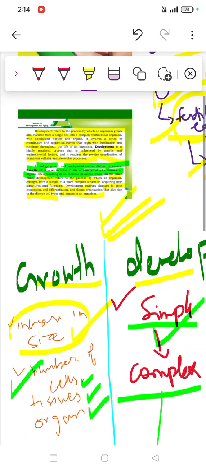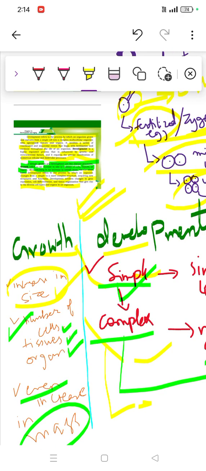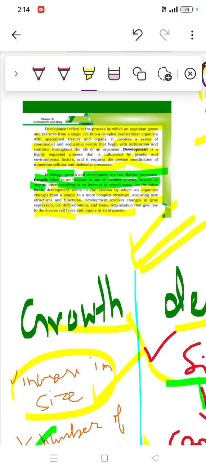So this means there will be so many changes, because a body is turning from a single cell to a complex structure, like from unicellular to multicellular. We'll see so many advancements in the body, so many functions, through changes in gene expression or differentiation. Tissue organization will also change. We have studied the cellular structure: cells combined form tissue, tissues combined form an organ, and many organs combined form an organ system. This kind of structure continues. Tissue organization will also give rise to diverse cells and so much more. I'm sure it will be clear.